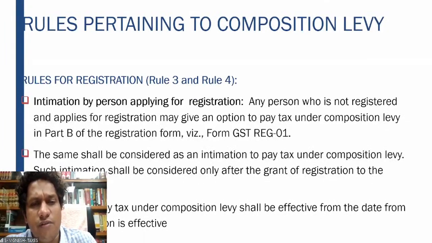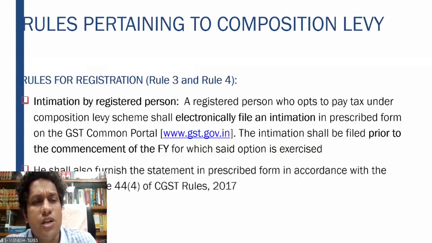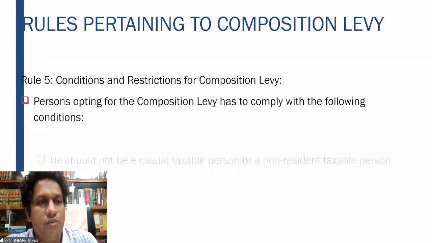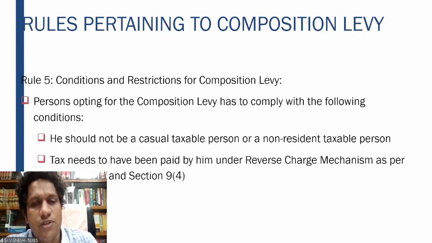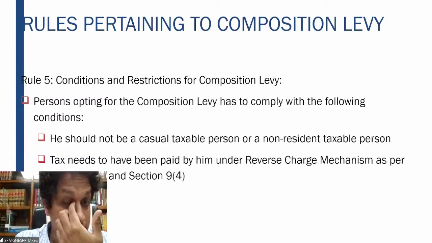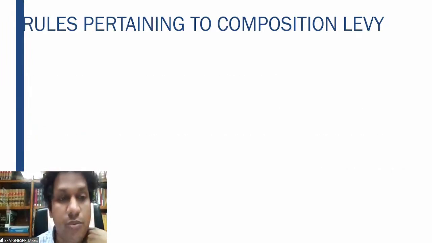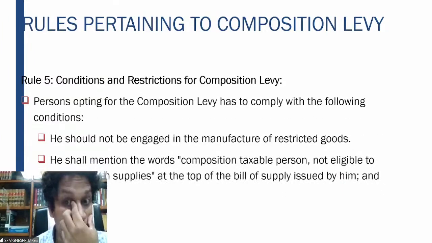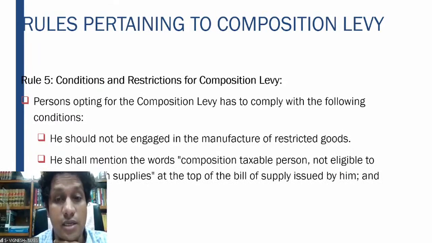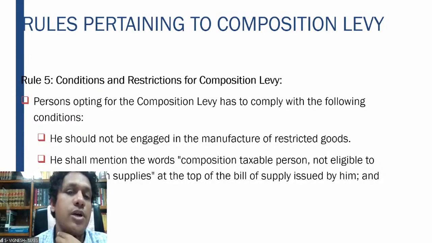Rules for registration, we have already seen this. These are all procedural provisions, not very important from the examination point of view. Intimation has to be filed prior to the commencement of the year, and he also has to furnish a statement of the sales. Again, these provisions have to be fulfilled. Reverse charge mechanism will continue to apply even for a person opting for the composition scheme. He should not be engaged in manufacture of restricted goods, that is ice cream, pan masala, tobacco.